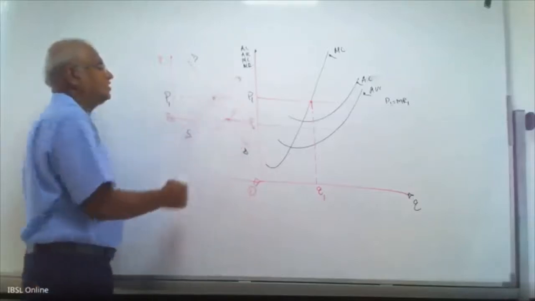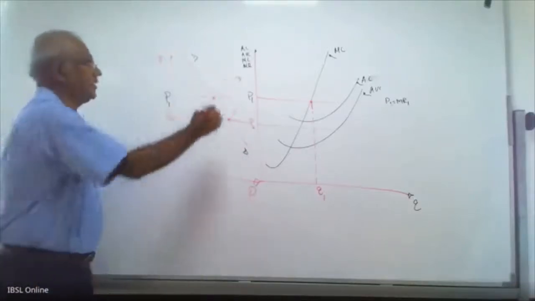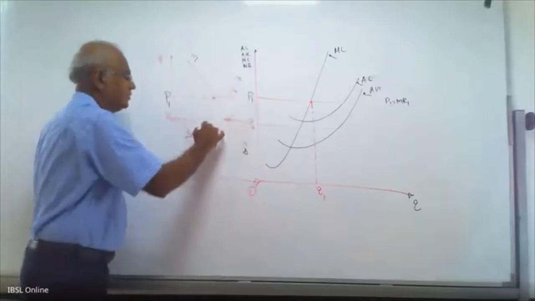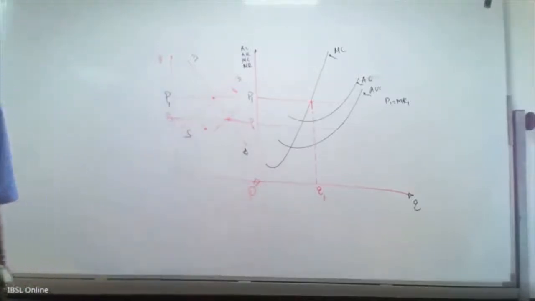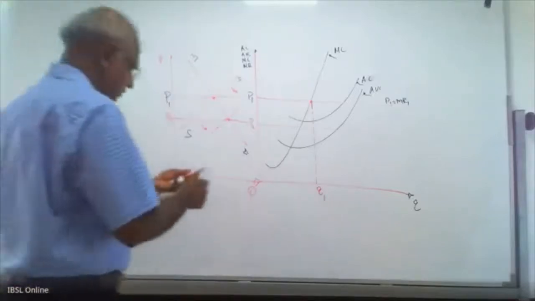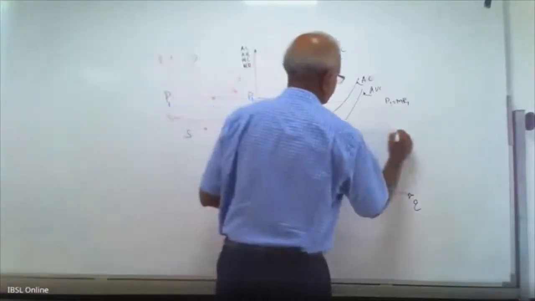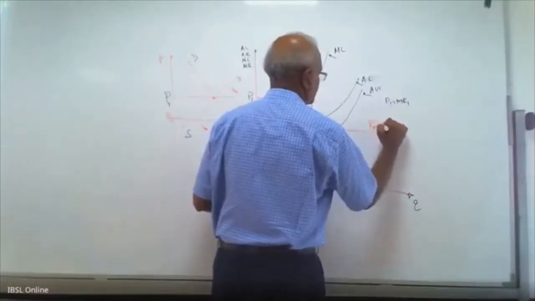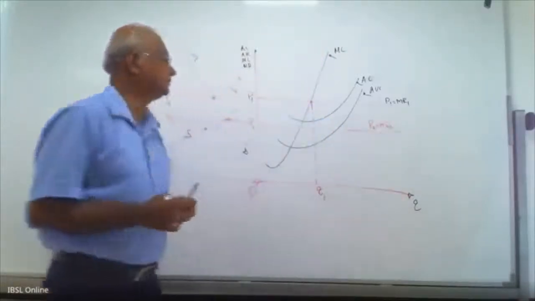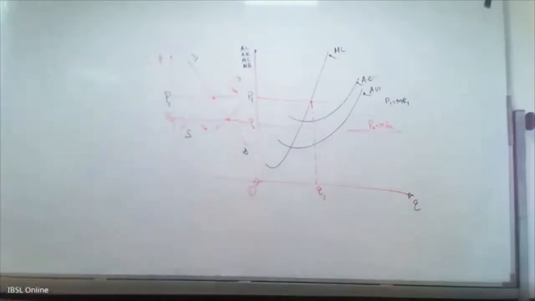Number of suppliers increases, supply curve shifts this direction, and market price accordingly decreases. Take down that. Now we have new MR curve. New MR curve is here. P2 equals MR2. Take down that. P2 equals MR2.